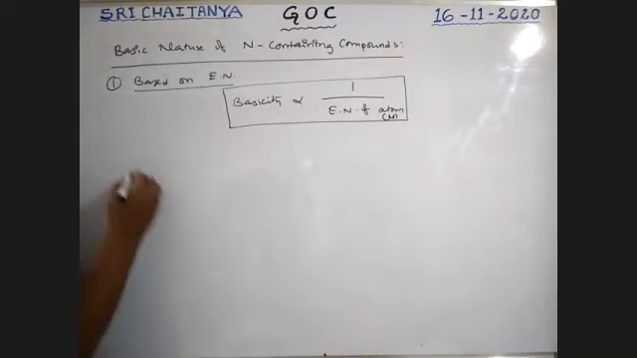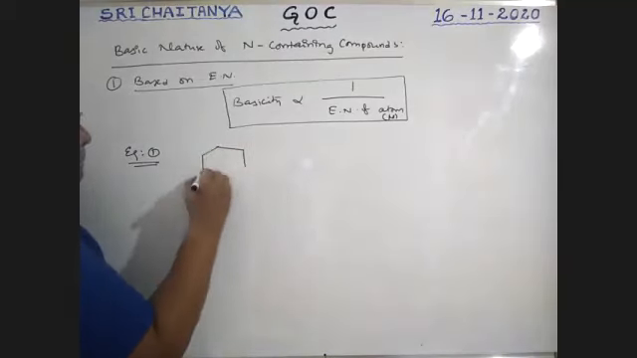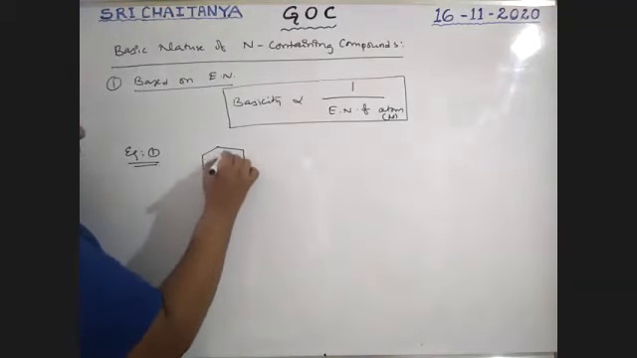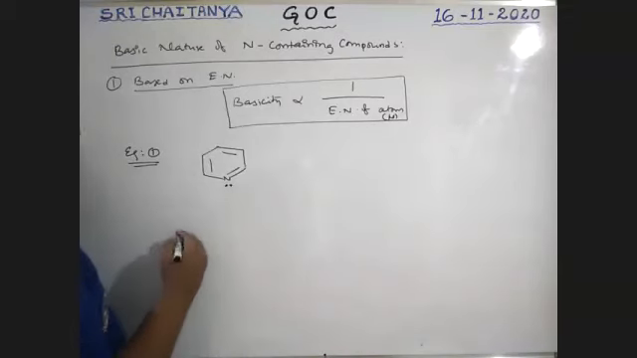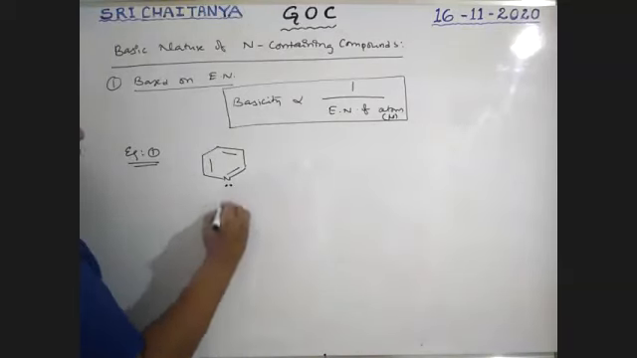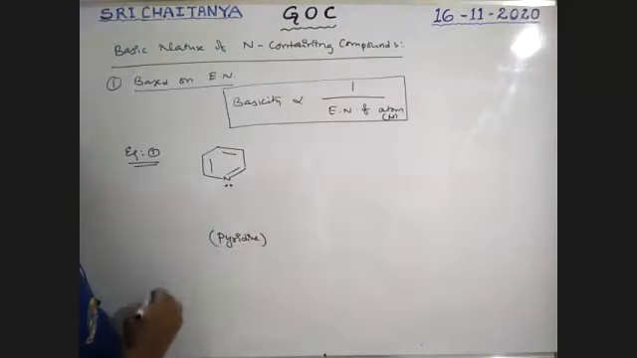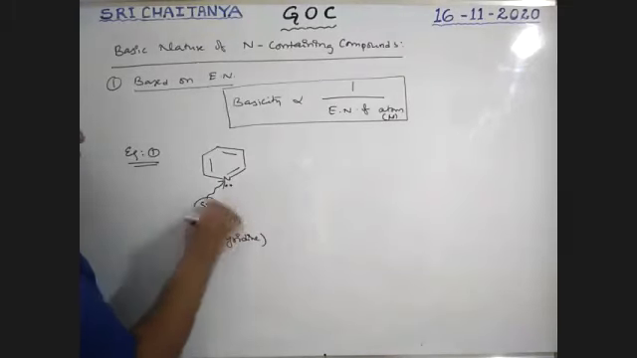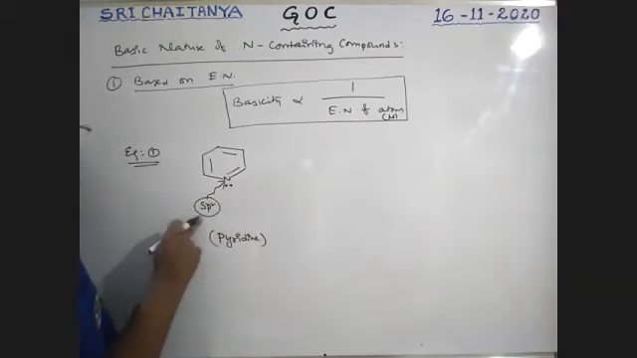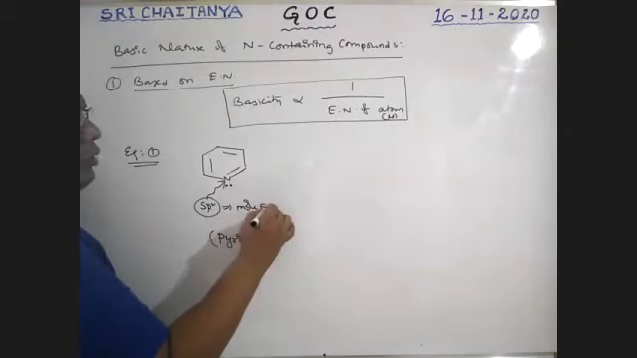See here, let us take examples. Example 1. I am taking pyridine. Nitrogen has a lone pair. The name of this compound is pyridine. Here the nitrogen is sp2 hybridized, a double bonded nitrogen, boys. Therefore, it is sp2 hybridized, which means more electronegativity.